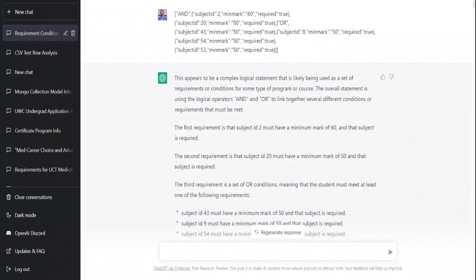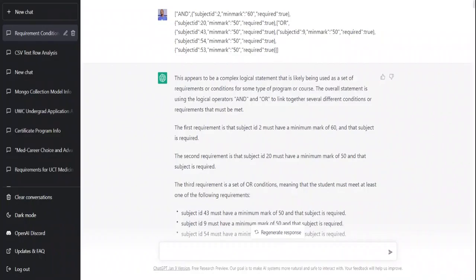One of the things that we do at Gradesmatch is take high school student marks and match them with university entrance requirements. We do have all qualifications in South Africa in our database and their requirements. And I want to see whether or not ChatGPT can understand the requirements as stored in our database. Now let's see how ChatGPT does it.